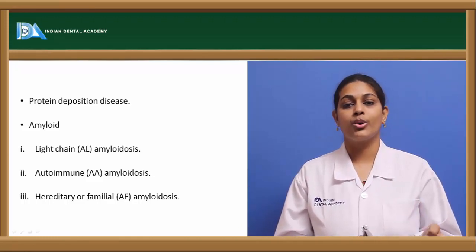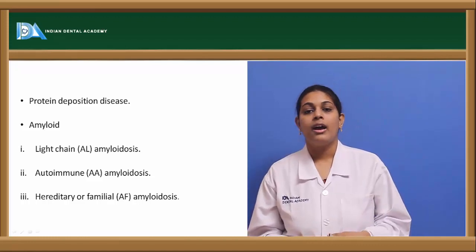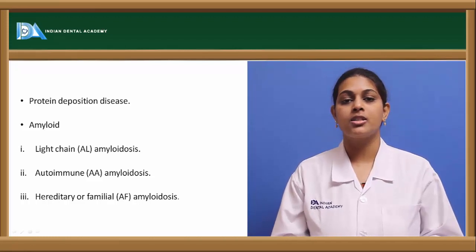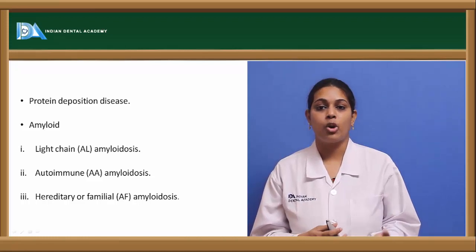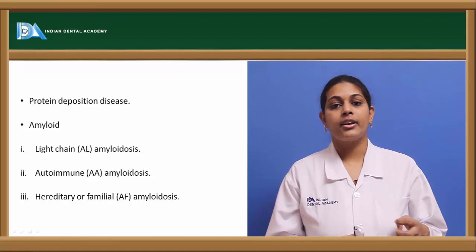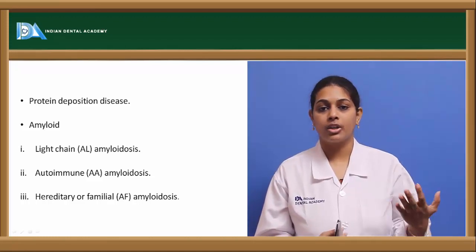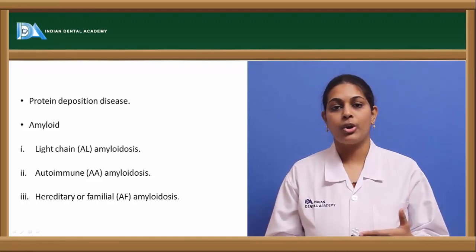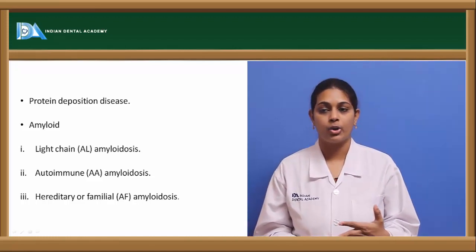The next group of amyloidosis is heredofamilial amyloidosis, which is hereditary, so it is carried from generation to generation, that is from the parents to the offspring. The most commonly affected organs in this kind of amyloidosis are the central nervous system as well as the eye. We see several abnormalities, and in complicated or long-standing cases you can even see cardiomyopathies, that is, diseases of the cardiac system or the heart can also be affected. So these are certain types of amyloidosis, that is primary, secondary and heredofamilial amyloidosis.